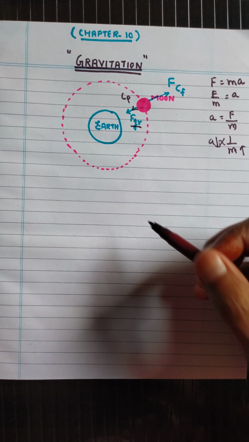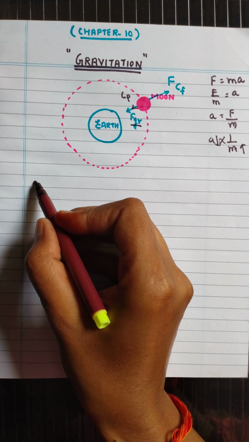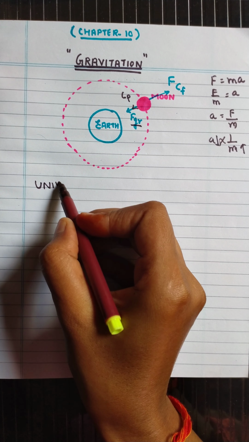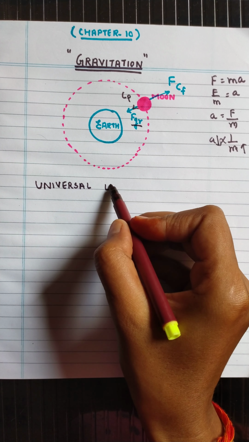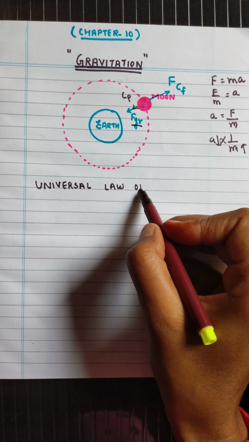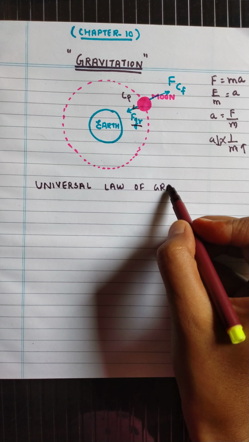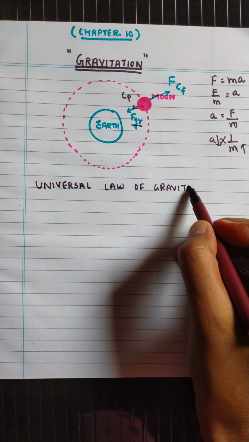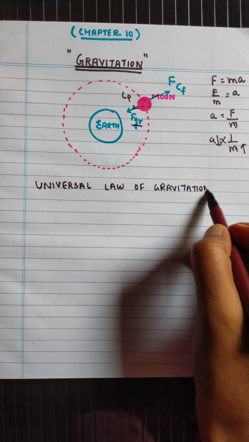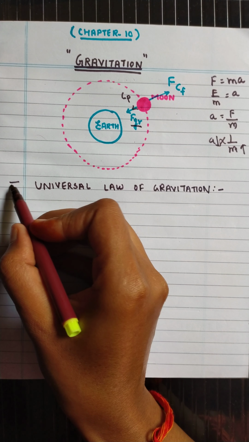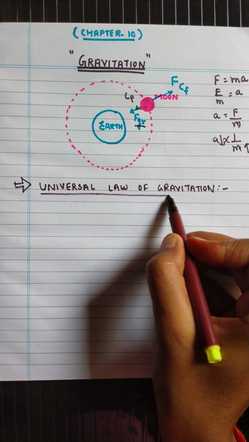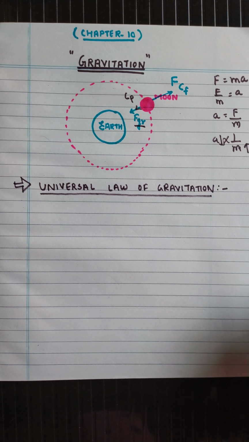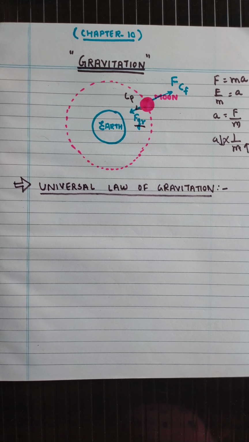Now next is the universal law of gravitation.